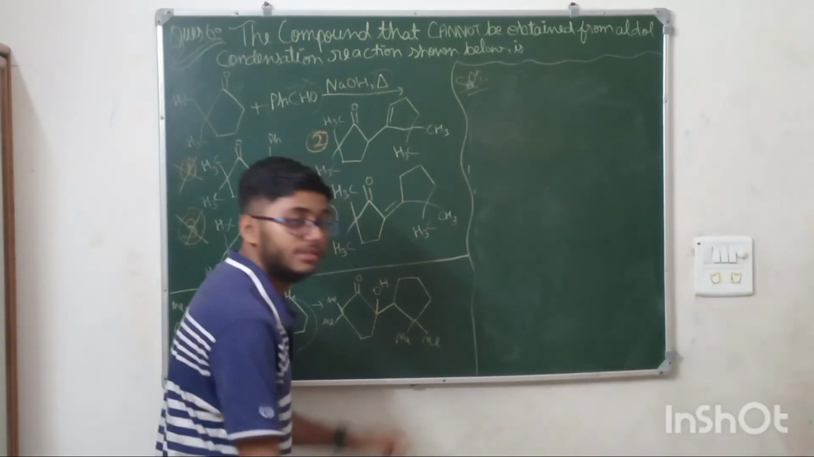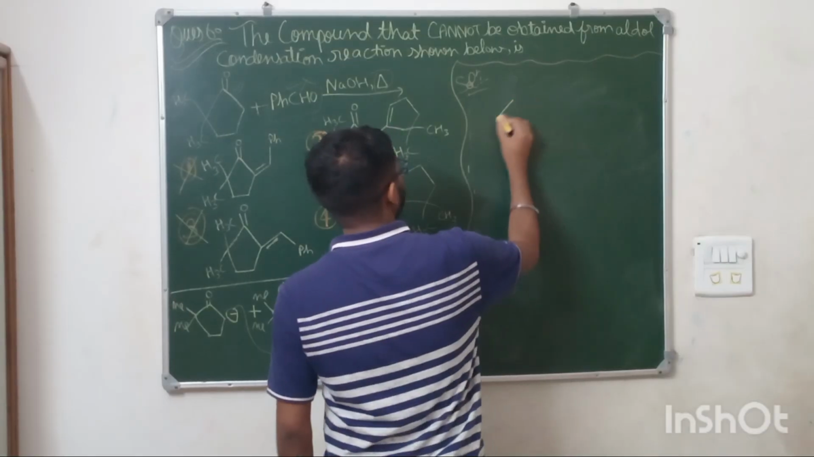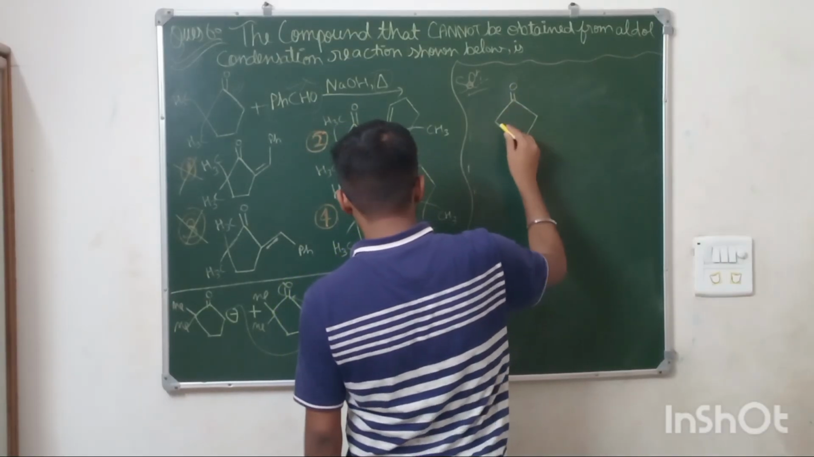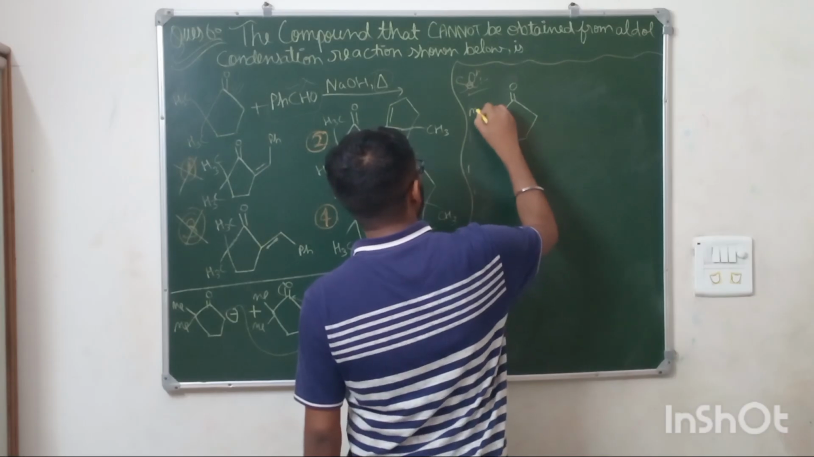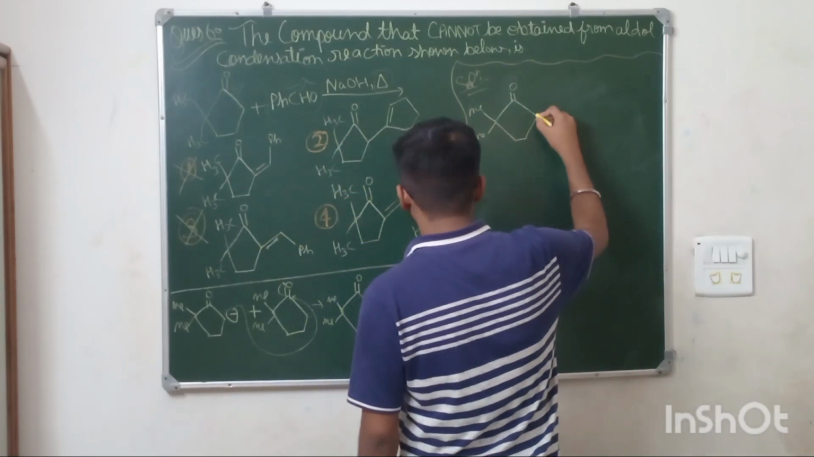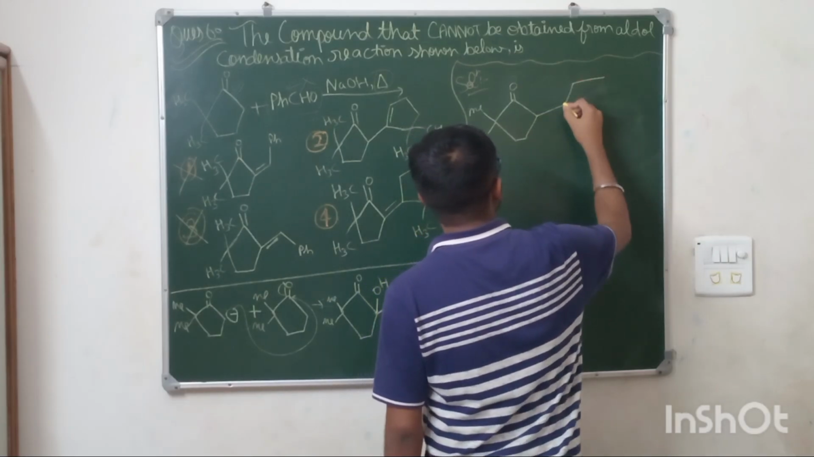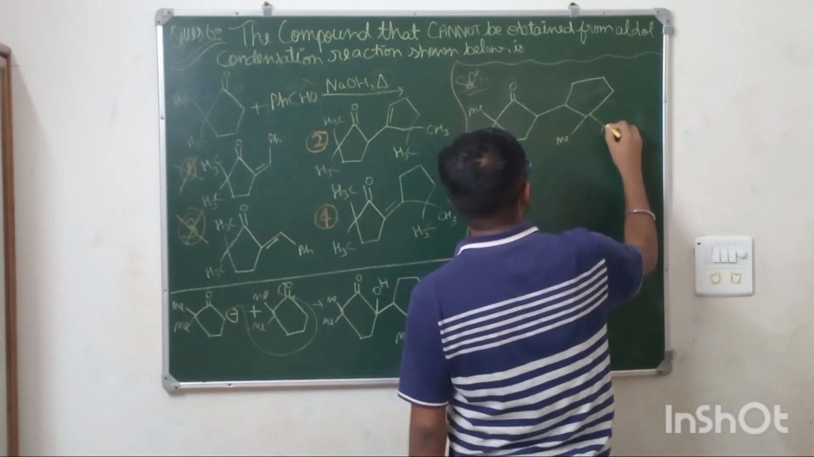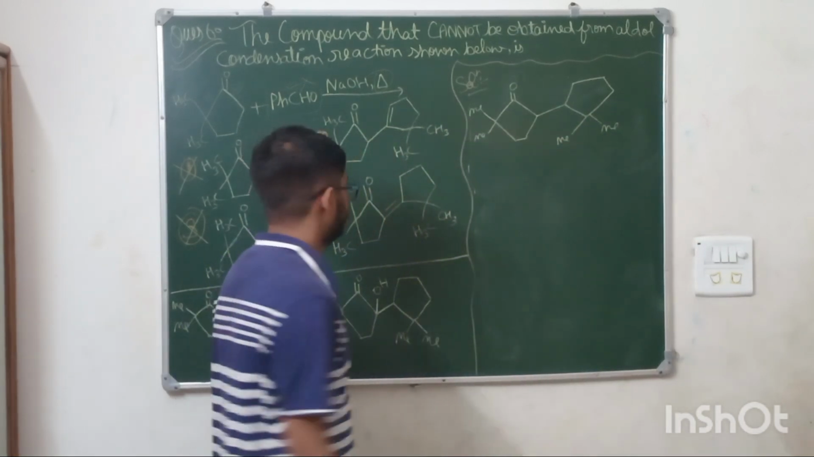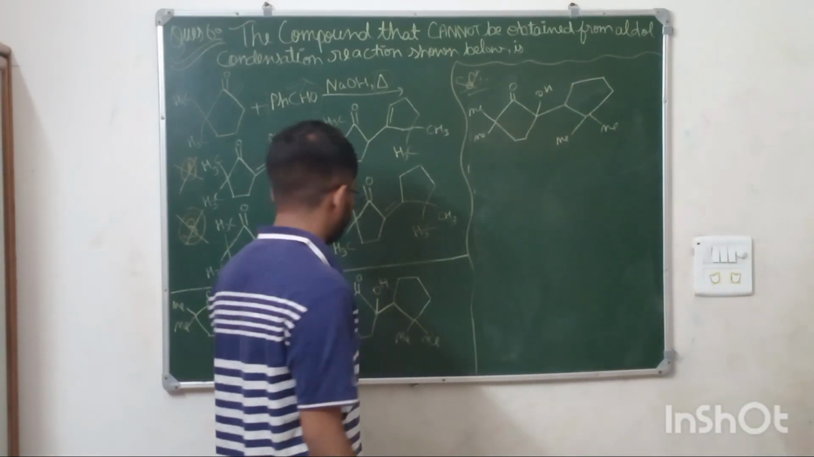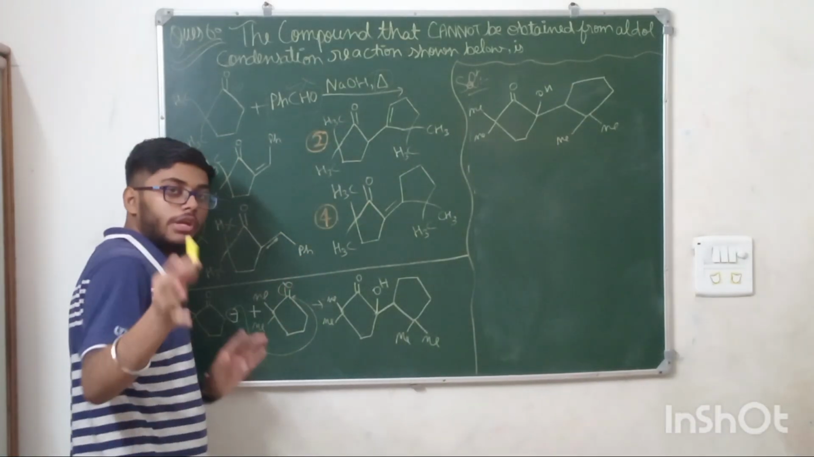Now see, this compound is formed. Now this is double bond O, methyl, methyl, and this will be like this. This is methyl and methyl. Okay, and here is OH. Now you can cross check the product if you are having any doubt.